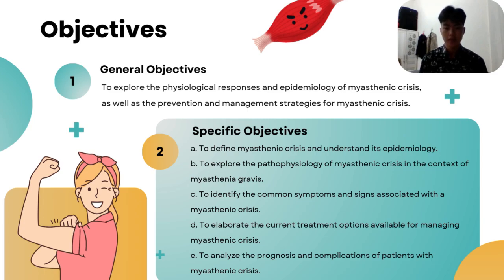And next we have the objectives. Firstly, the general objective of today's student group discussion is to explore the physiological response and epidemiology of myasthenic crisis, as well as the prevention and management strategies for myasthenic crisis. As for the specific objectives, it is to define myasthenic crisis and understand its epidemiology, to explore the pathophysiology of myasthenic crisis in the context of myasthenia gravis, to identify the common symptoms and signs associated with a myasthenic crisis, to elaborate the current treatment options available for managing myasthenic crisis, and to analyze the prognosis and complications of patients with myasthenic crisis.